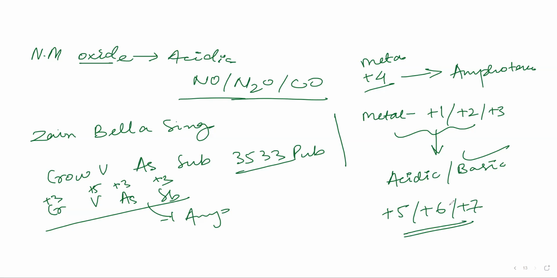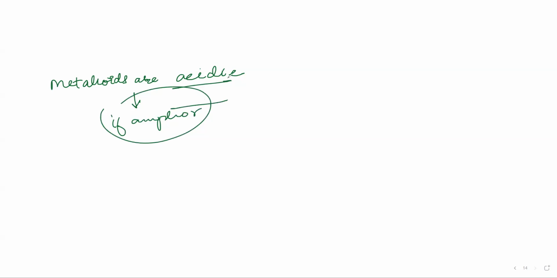it will be acidic or basic? Acidic. Yes, it will be acidic. Now also one more concluding point was about the metalloids. All metalloids are acidic, except if amphoteric. If it is amphoteric, then it is not acidic, it will be amphoteric. But if it is not amphoteric, it will be acidic.